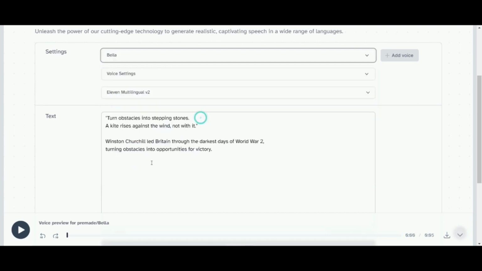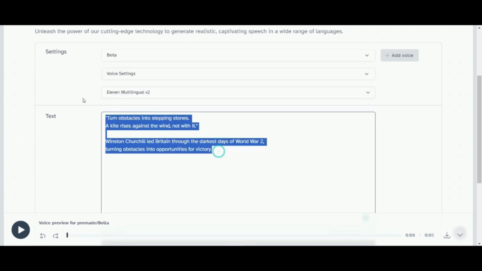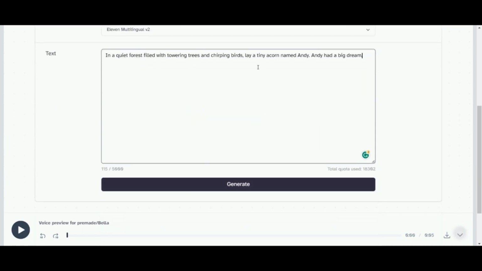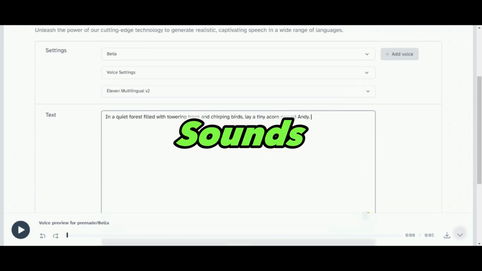Once I find a voice that I'm happy with, which is this one over here, I think she's very warm and it's perfect for a children's story. I then go and I'm going to test it out to hear how it would sound. So I'm going to make a few adjustments here to her voice, and let's see how that sounds.